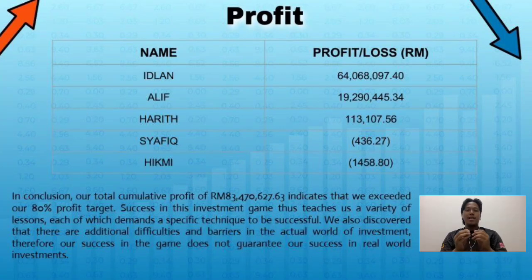Alright, we'll continue to the profit. As you can see on the screen, this is the profit and loss earned by our group members. In conclusion, our total cumulative profit of 80,470 ringgit indicates that we exceeded our 80% profit target.